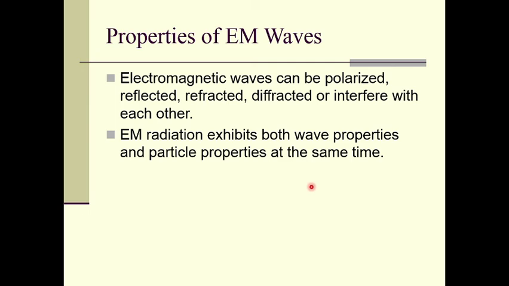EM radiation exhibits both wave properties and particle properties at the same time. We know that light can show particle properties as well as wave properties, and therefore electromagnetic radiation exhibits both wave properties and particle properties at the same time.